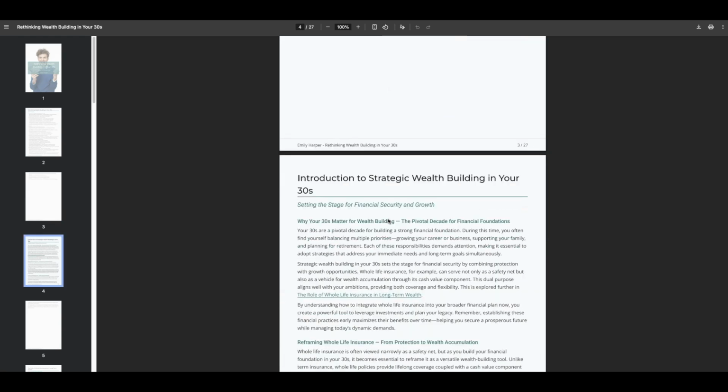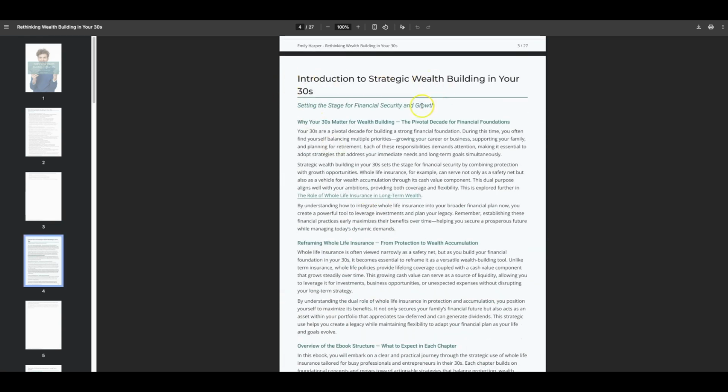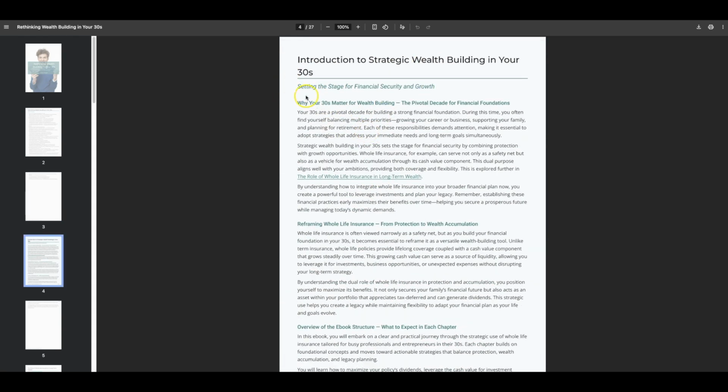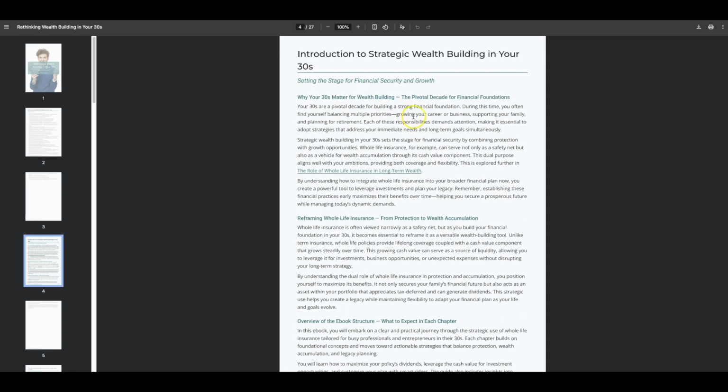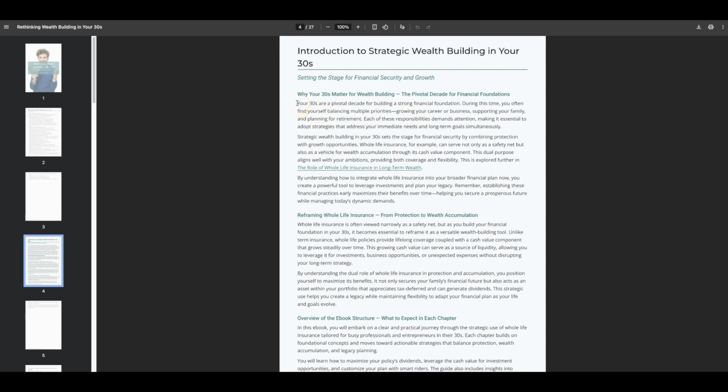And if we just scroll, you'll see not only was it written for me, but it was formatted. Everything looks great. There's headings, subheadings, titles, all of that stuff. And you can read some of it to see just how quality this is as well. So this one here says, why your 30s matter for wealth building, the pivotal decade for financial foundations.